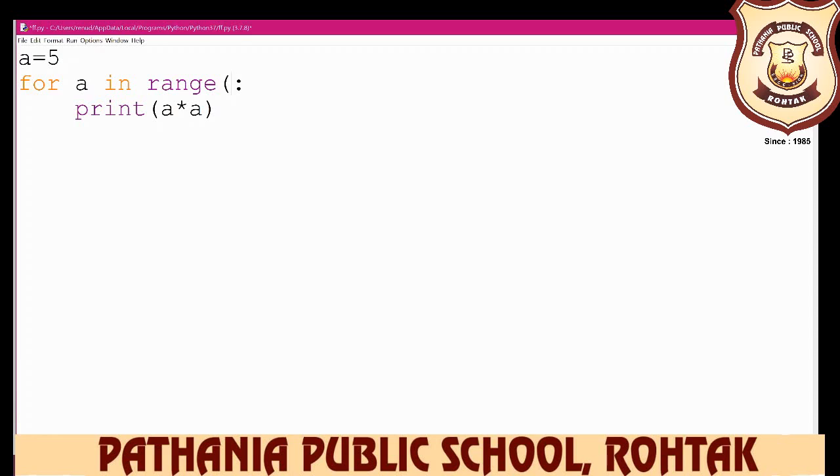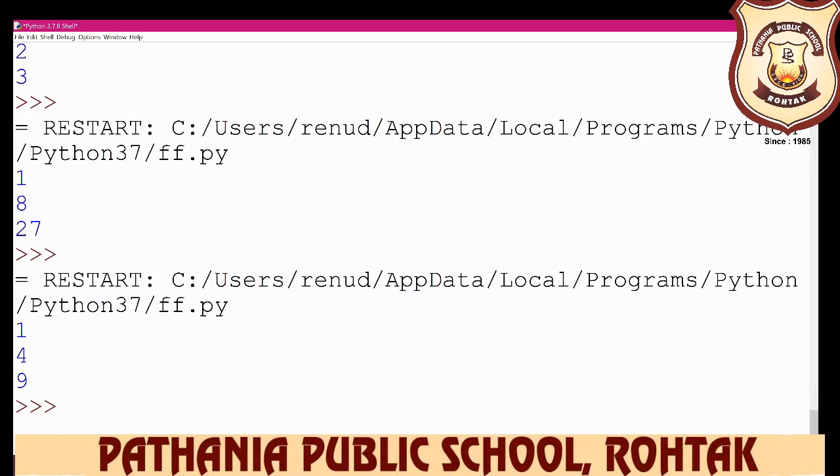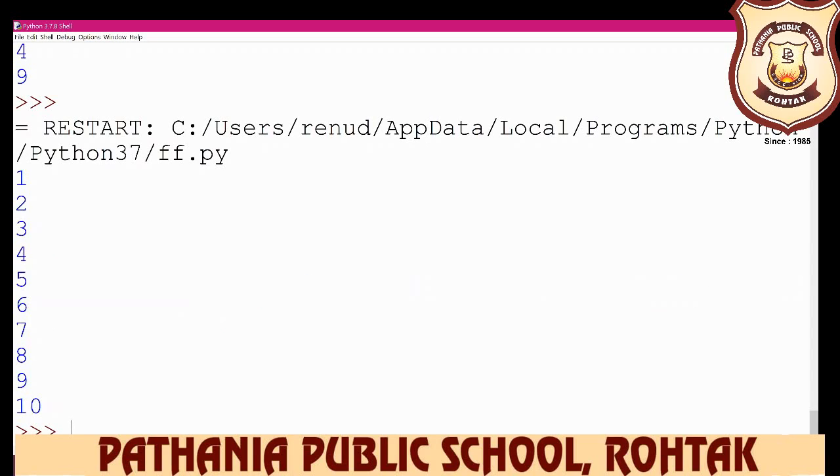See, it displays 1 2 3 4 5 6 7 8 9 10. So it displays up to 10, but what do we want to display? The table of 5. So how do we display the table of 5? Again open it. Here we multiply a by 5.